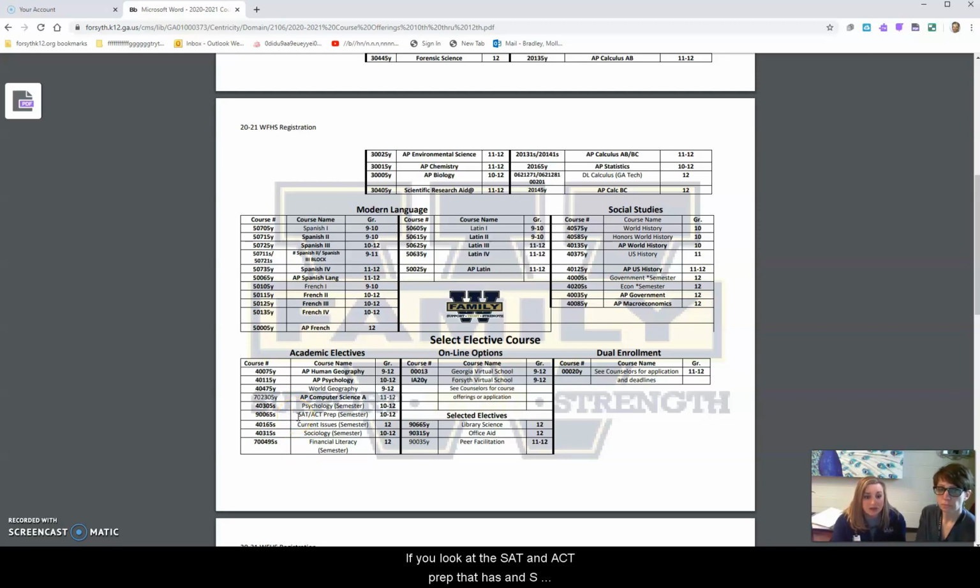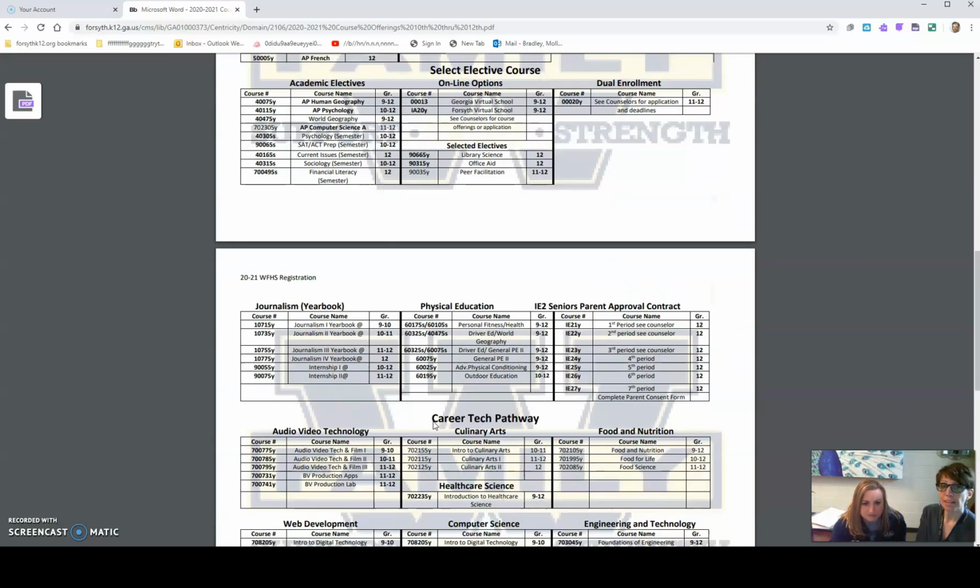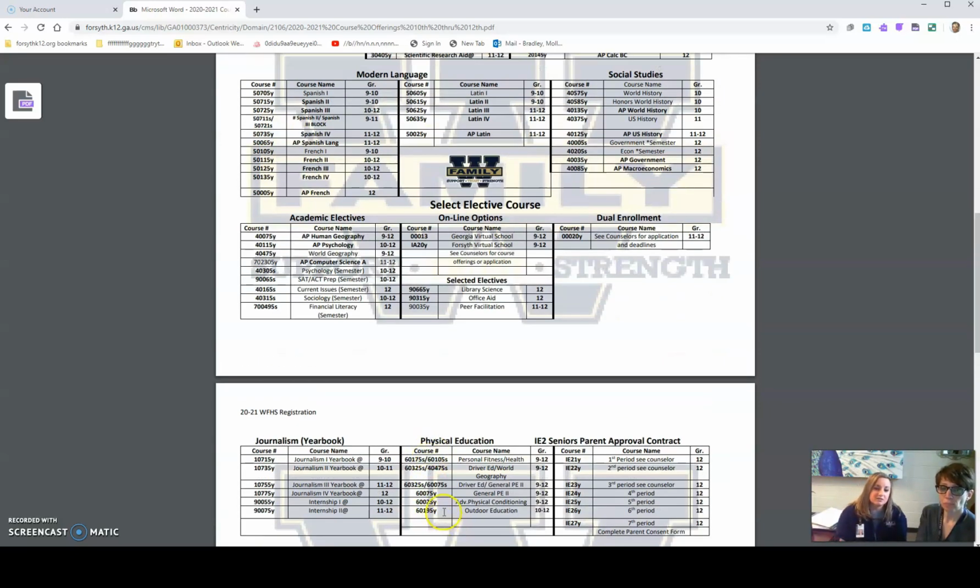So if you look at the SAT and ACT prep, that has an S semester course code, which is a great option. We're offering a financial literacy course, which is a semester course, and then we have some outdoor education, right? But that one's a year long. That's another opportunity that's new next year, which we think would be a great option, but doesn't pair well with the semester course. Just pay attention, underclassmen, to the grade level that you are.